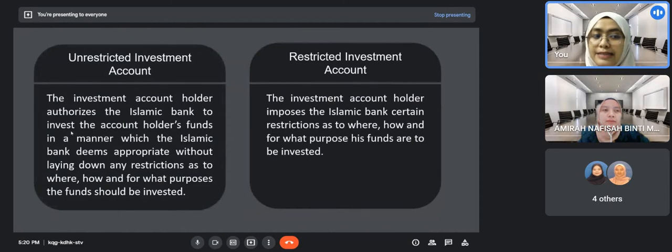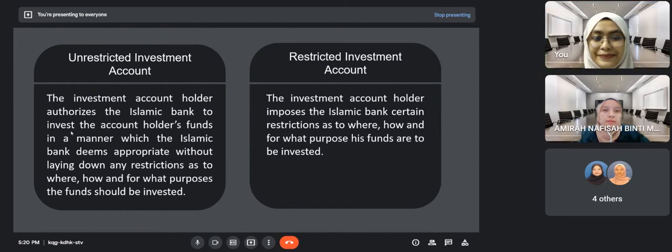The differences between the two is, for unrestricted, the investment account holder authorized Bank Islam to invest the account funds in the manner where Islamic bank deems appropriate. Meanwhile, for restricted, the investment account holder imposed the Bank Islam certain restriction as to where, how, and for what purposes his funds are to be invested. Next, I'll pass to Cik Husna to continue the presentation.